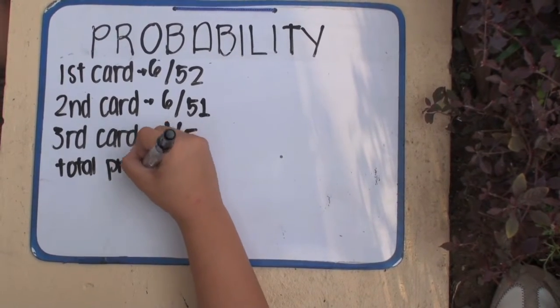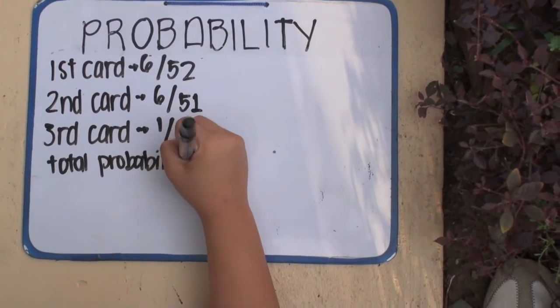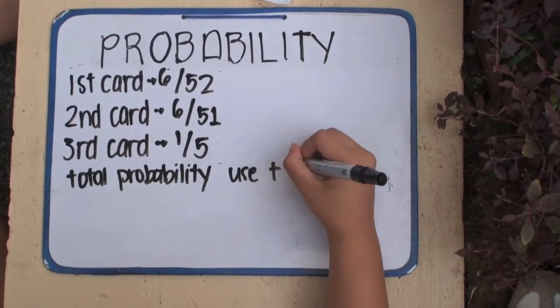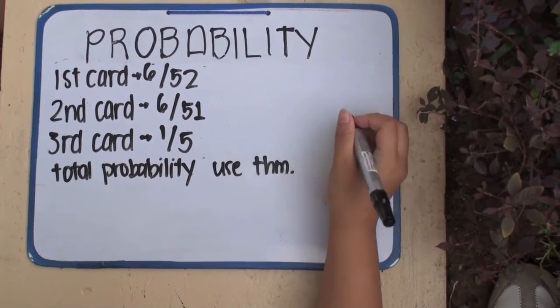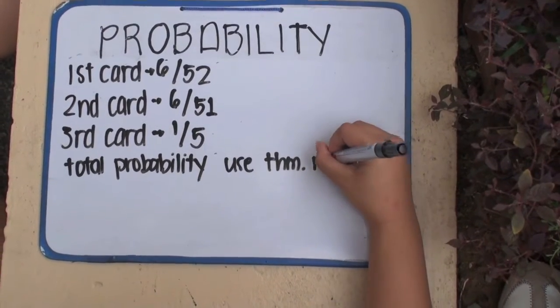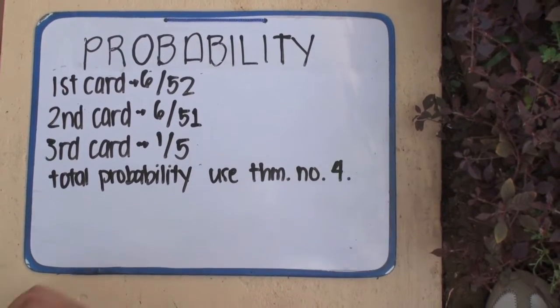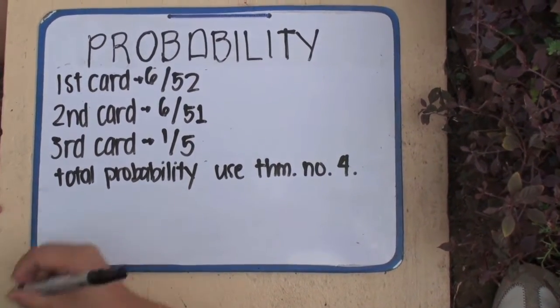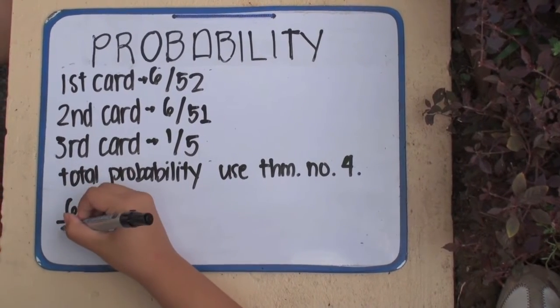And to get the answer to the problem, or to get the total probability, we use theorem number 4, or the theorem of independent events. And as stated, we multiply everything.